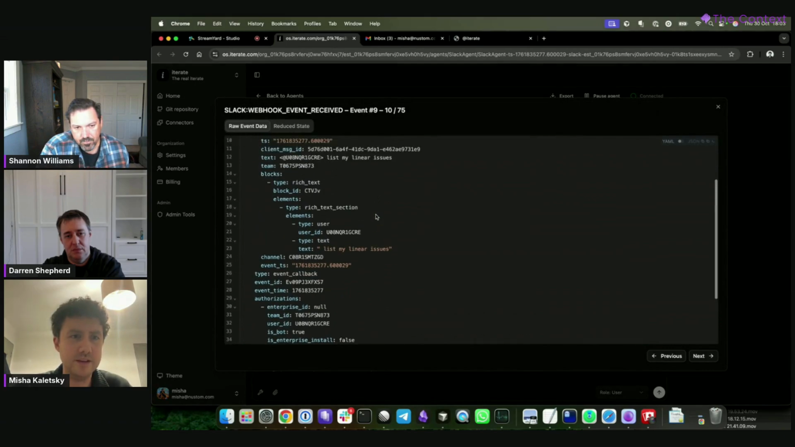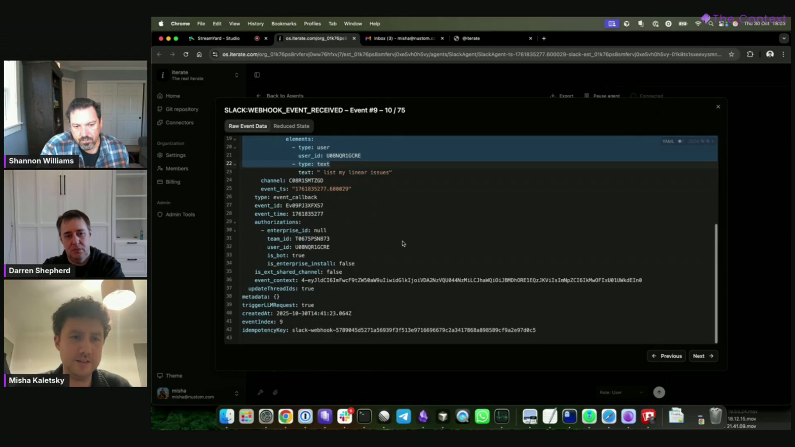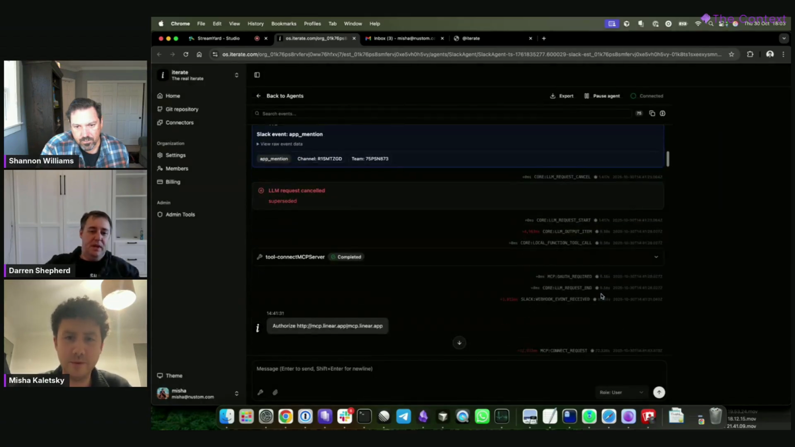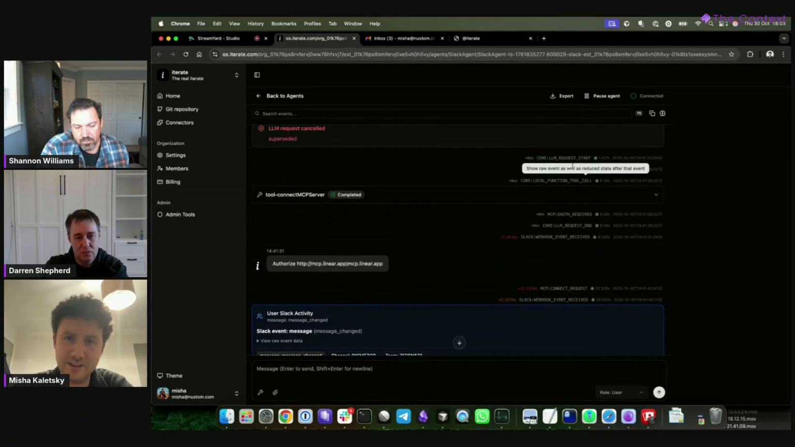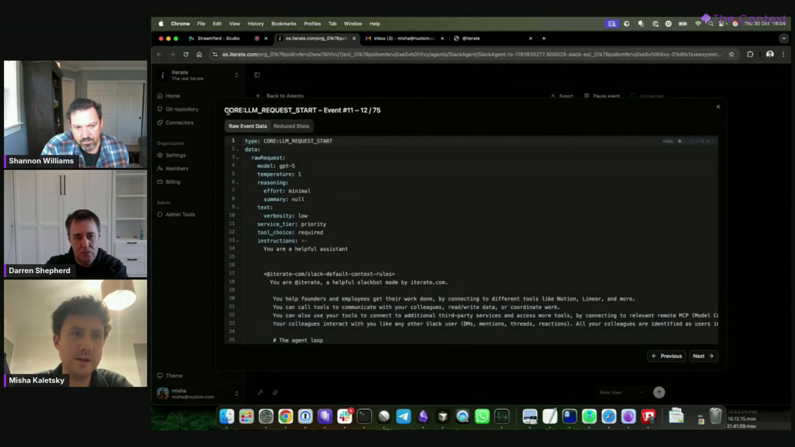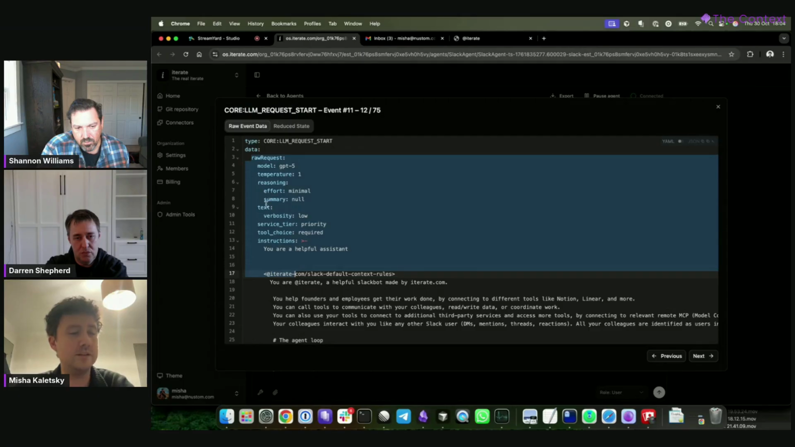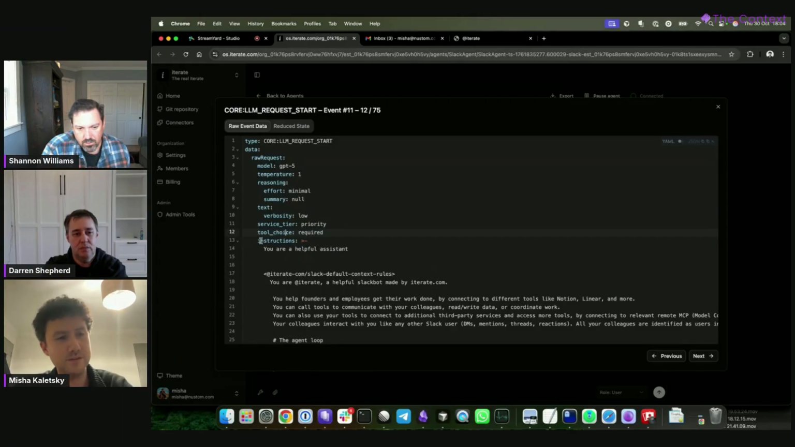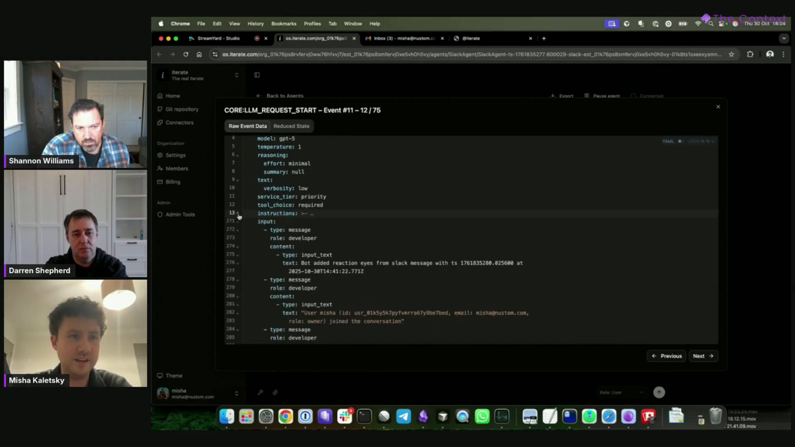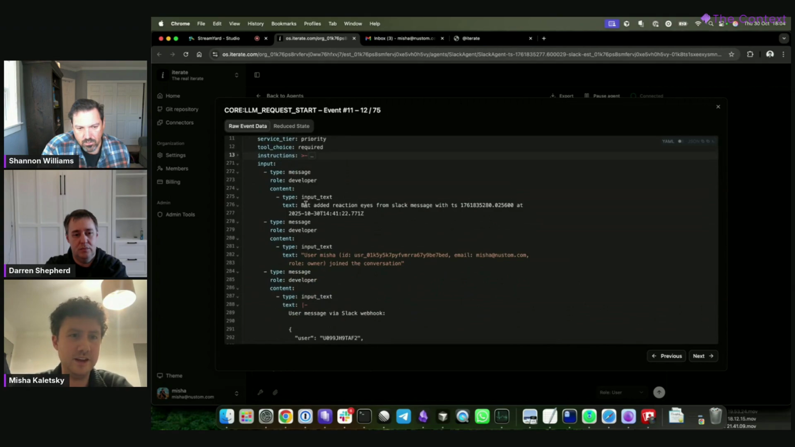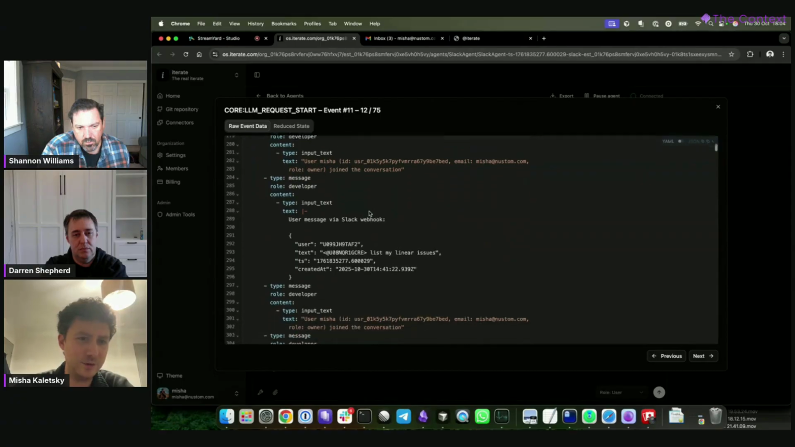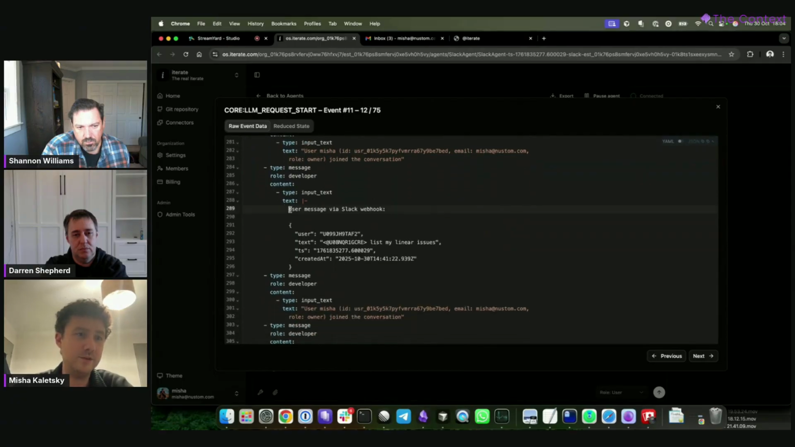It tells you, "You've received a webhook that looks like this." And a nice thing, all of this is open source. When we have a core LLM request start event, which is one of our important events, you can see the raw request, exactly what we send to OpenAI, which we've found is really useful. We've started to use tools like Braintrust less and less, because you can see exactly what's sent here, and you can see the bot added reaction eyes from the Slack message, so it gets all of this context, and this is what a user message looks like to the bot.